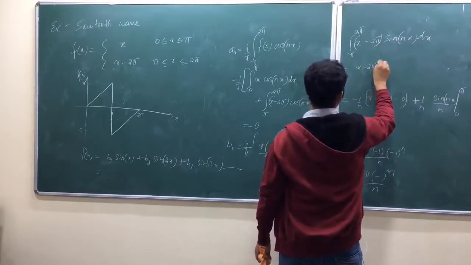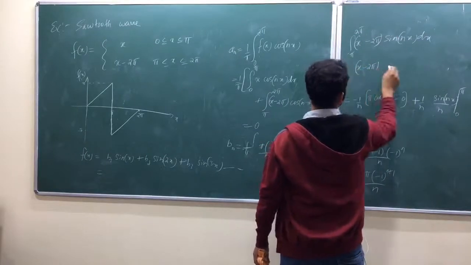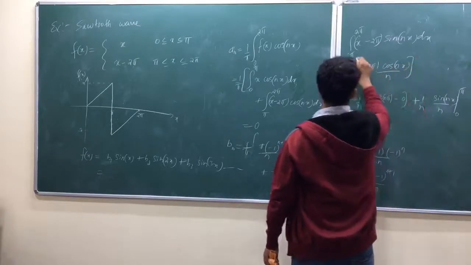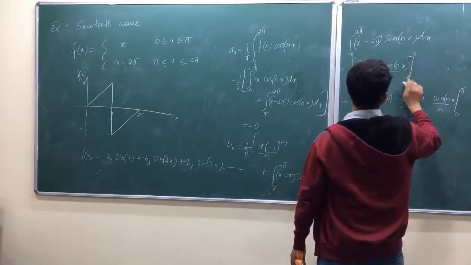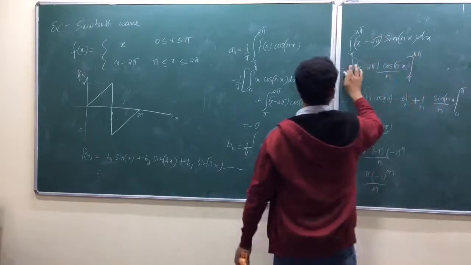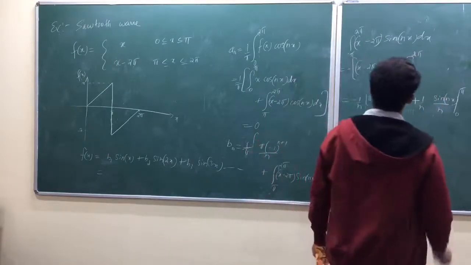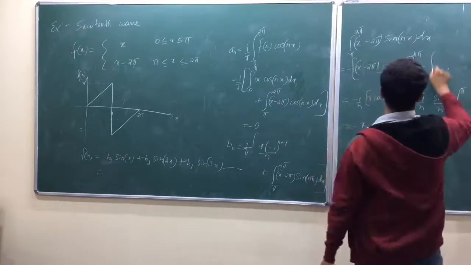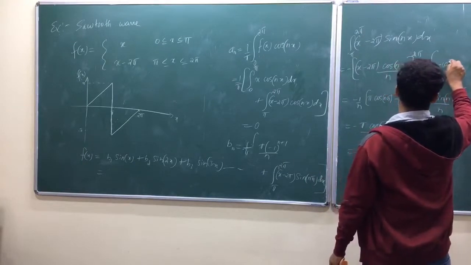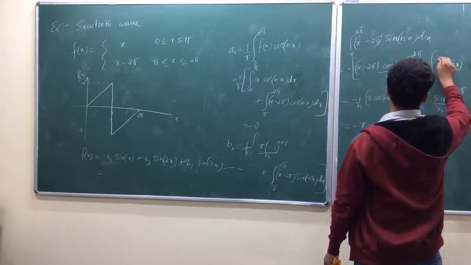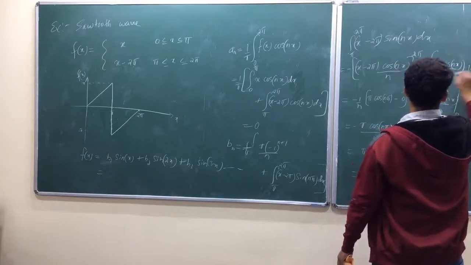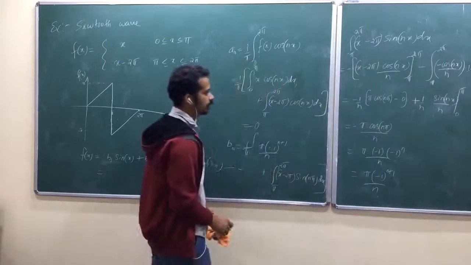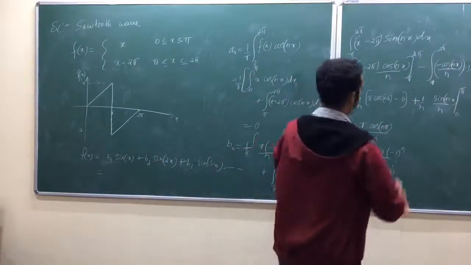X minus 2 pi into minus cos nx by n running from 0 to pi, and pi to 2 pi. Minus, I don't have to worry about the next part actually, the integral of minus cos nx by n into 1 dx, because sin nx after integration is 0 at 2 pi as well as at pi, okay.